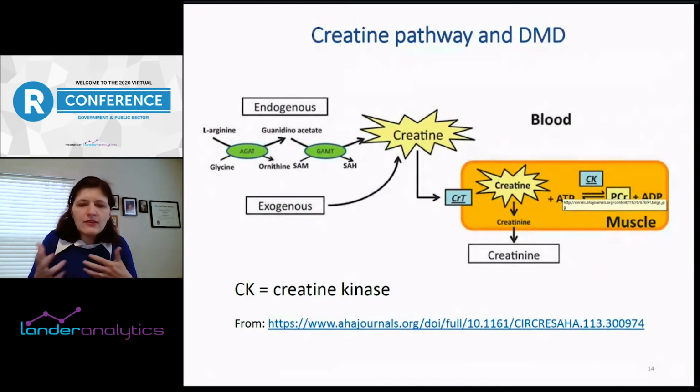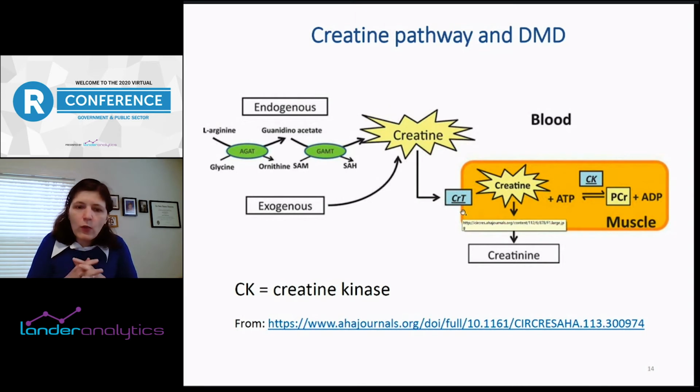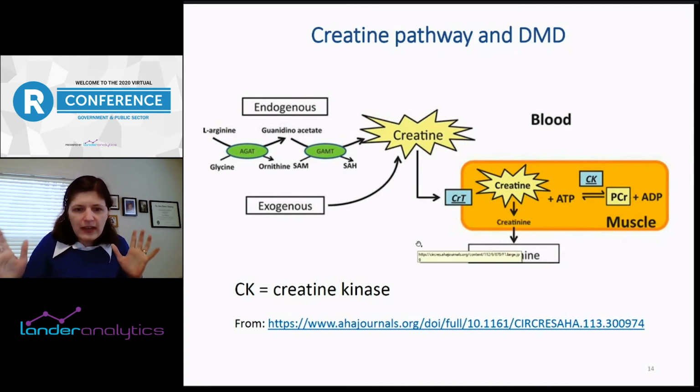But some members of our team did a proteomics study where they picked up creatine kinase. And this is a very well-known diagnostic biomarker of DMD. It shows up at very high levels in children between the ages of maybe 4 and 10 or so, because it shows that there's a lot of muscle damage going on.